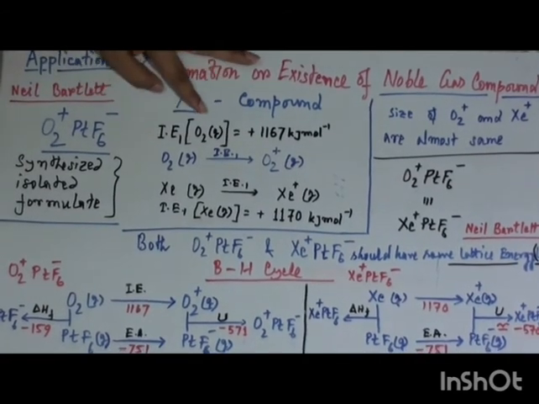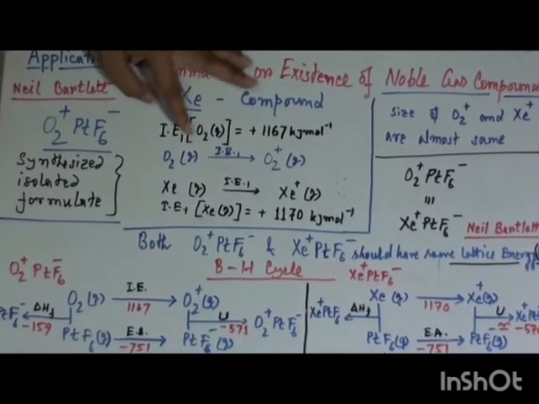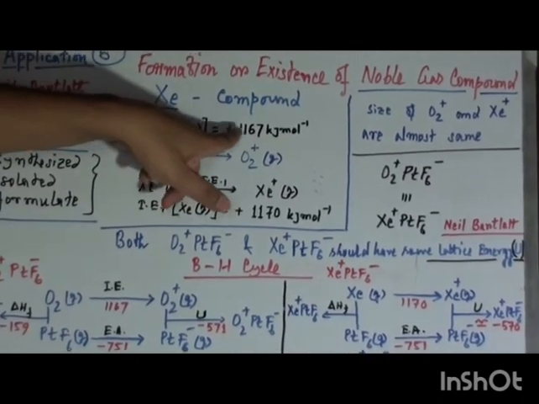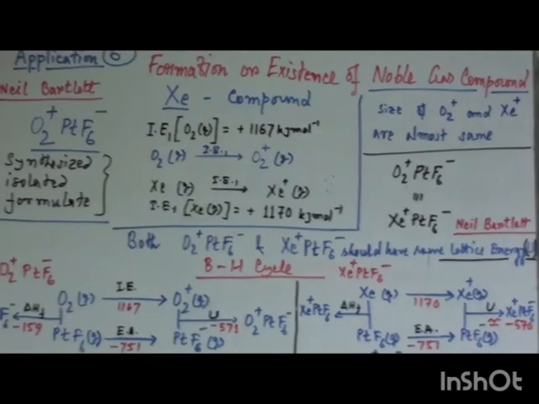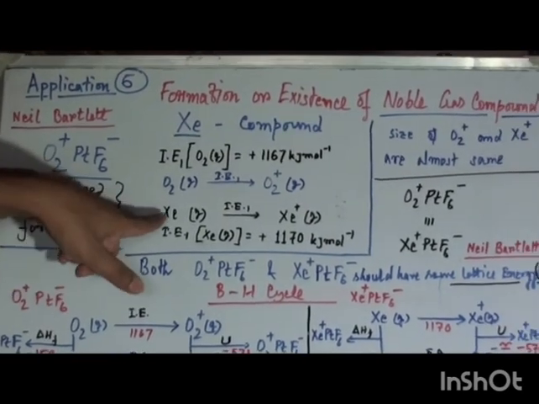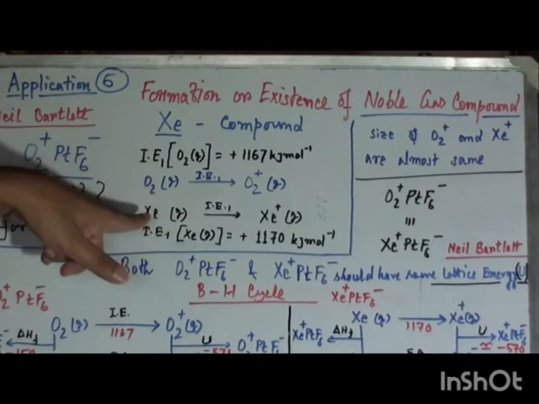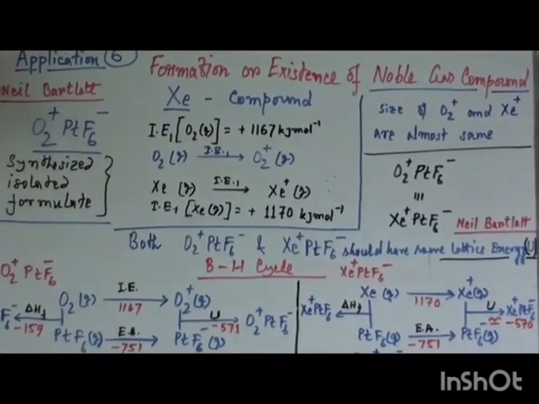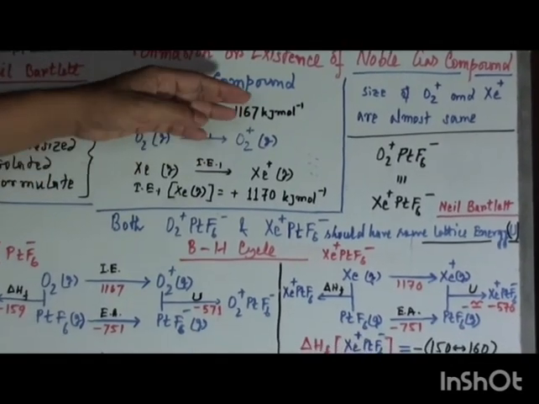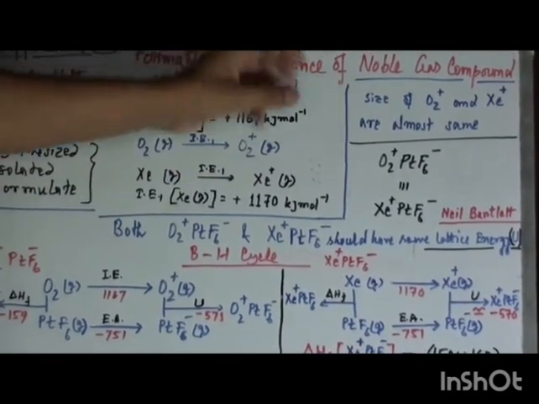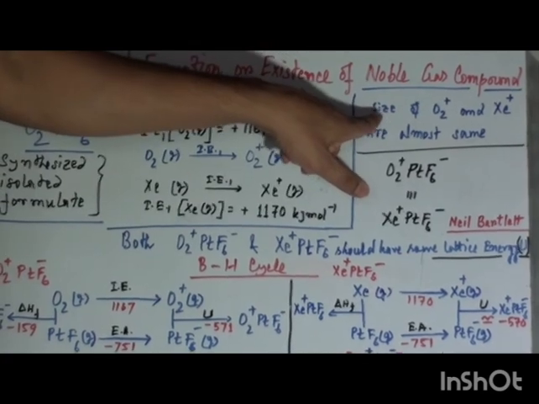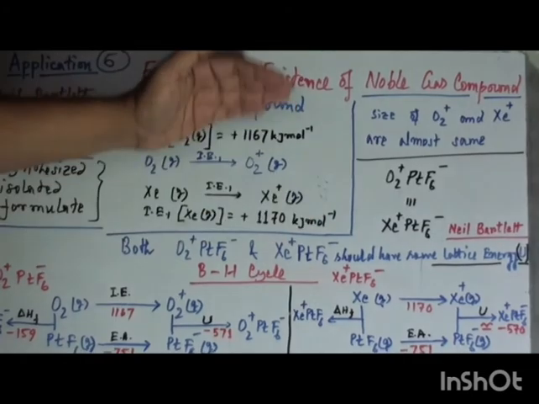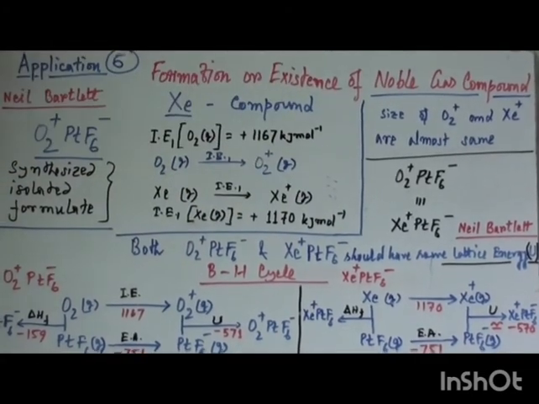the first ionization energy of O2 gas to O2 plus is nothing but plus 1167 kJ per mole, whereas xenon gas to xenon plus gas is almost the same, 1170 kJ per mole, and the atomic radius or size of O2 plus and xenon plus is almost the same.